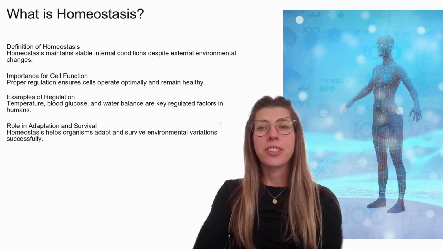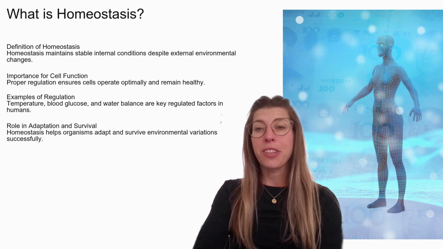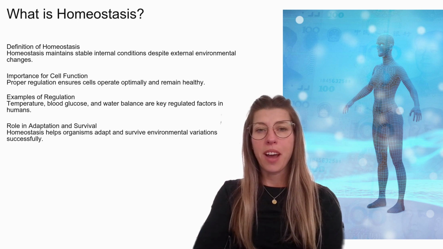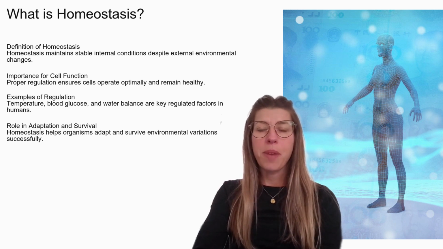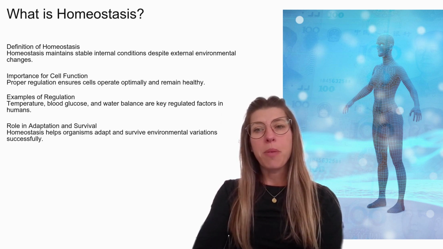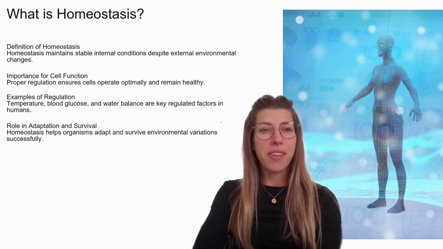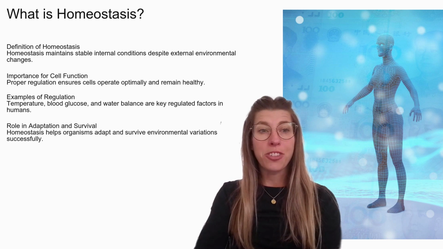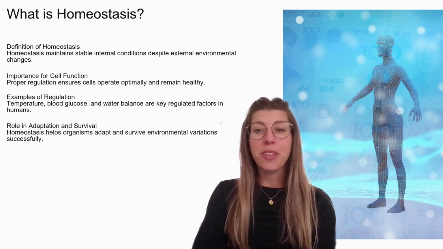What is homeostasis? Homeostasis is our body's ability to maintain stable internal conditions despite external environmental changes. Homeostasis is critical for cellular functions, as proper regulation ensures cells operate optimally and remain healthy. Our body systems require constant regulation, such as that for body temperature, blood glucose, and water balance. When we increase physical activity, for example, these factors are constantly changing and regulated in our bodies. Additionally, homeostasis helps organisms adapt and survive successfully when faced with environmental variations.